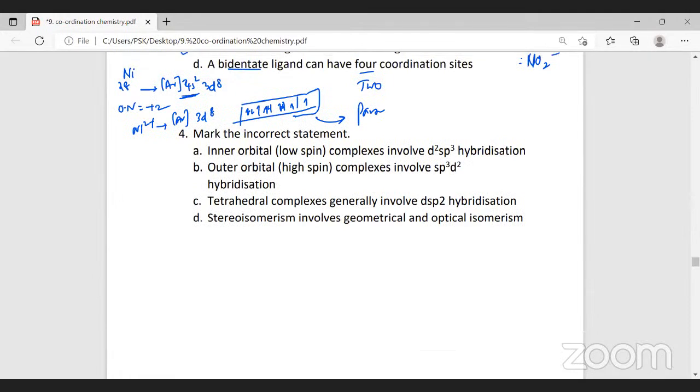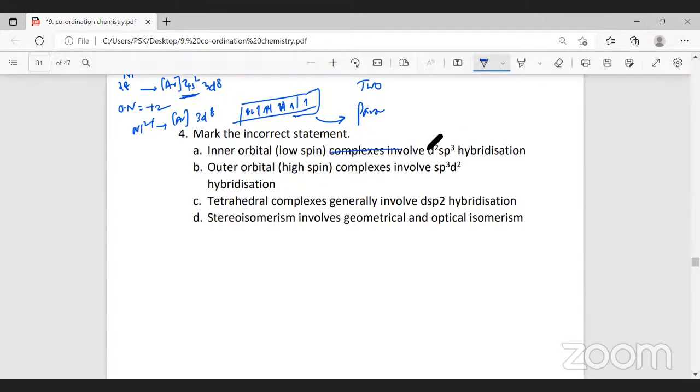Mark the incorrect statement. The inner orbital low spin complex involves d2sp3 hybrid orbital. Outer orbital high spin complex involves sp3d2 hybrid. Tetrahedral complex generally involves dsp2 hybridization. Stereoisomerism involves geometrical and optical isomerism.